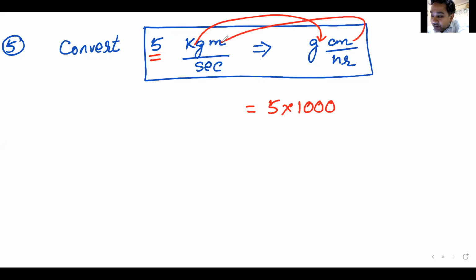Meter is converted into centimeters, so it is getting multiplied by 100. And wait. Everyone made a mistake or what? Seconds has to be converted into hours. Beta, be very careful. That's why I gave you seconds in the denominator, but it creates trouble.